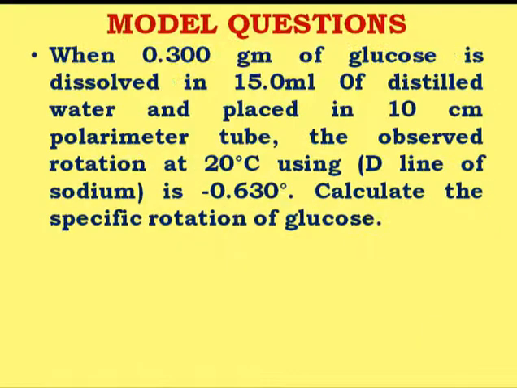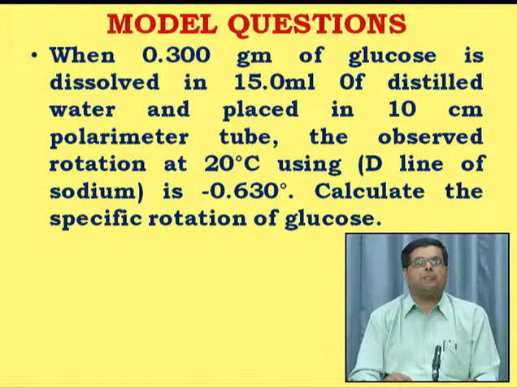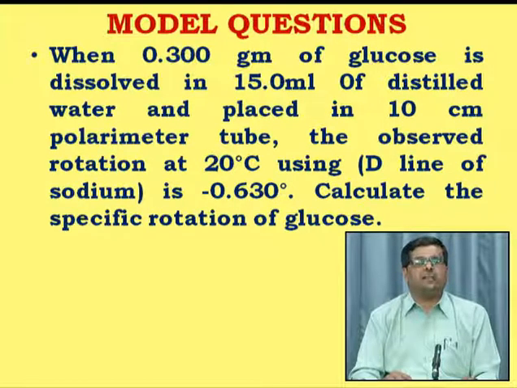The next question, let us go to the next question. It has been mentioned here that when 0.300 gram of glucose is dissolved in 15 ml of distilled water and placed in a 10 centimeter polarimeter tube, the observed rotation at 20 degrees centigrade using the D line, that is the sodium lamp, is minus 0.630 degree.